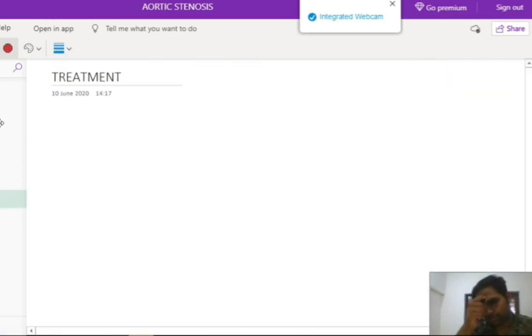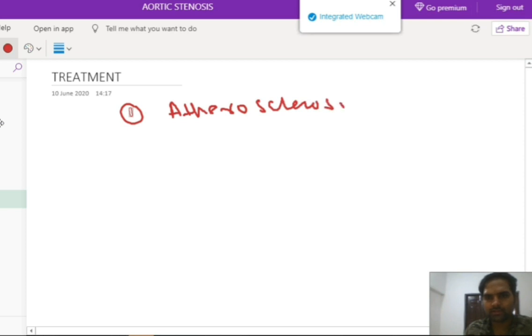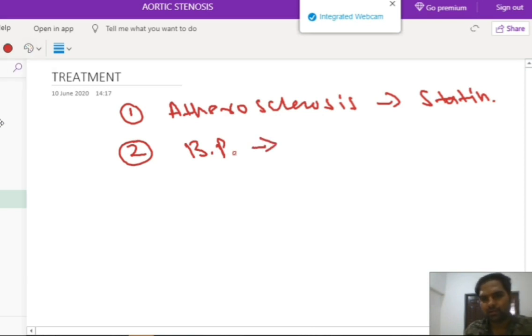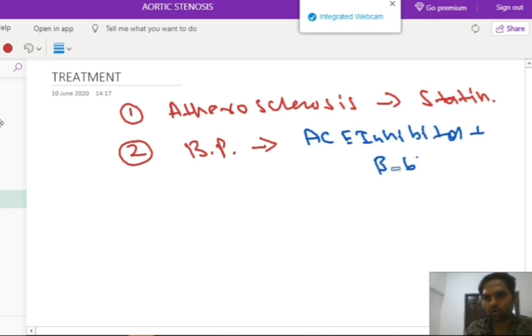Okay, now let's see the treatment part. In the treatment part, first of all, we can control the atherosclerosis. Atherosclerosis can be controlled by statins. We can give a statin to the patient. Second, as there will be atherosclerosis, the patient may have hypertension. To control the BP or the hypertension, we will give an ACE inhibitor plus beta blocker combination, okay, to control the blood pressure.